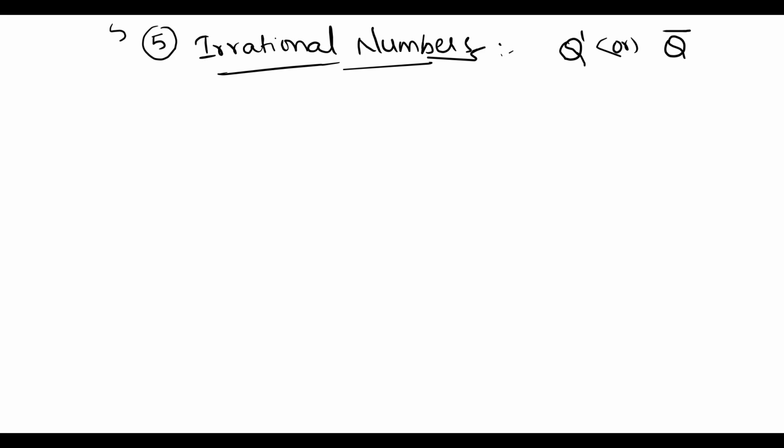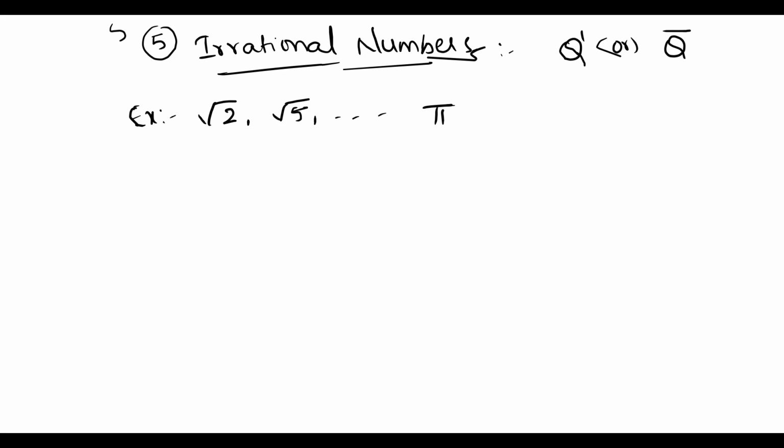For example, √2, √5, and so on, root numbers, and some constant values like pi. These are all irrational numbers.